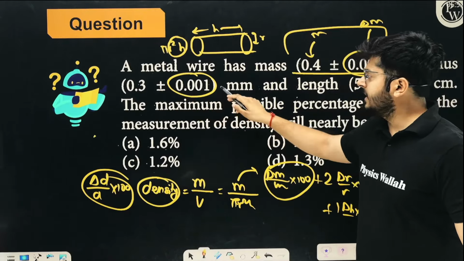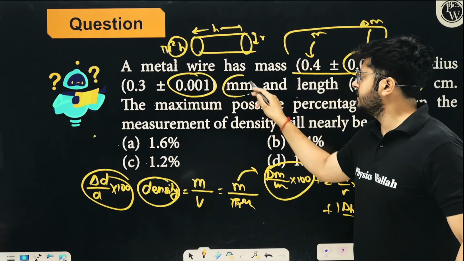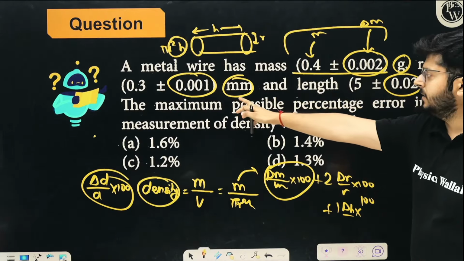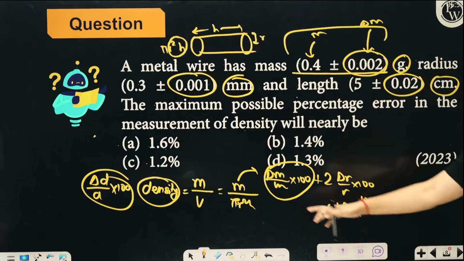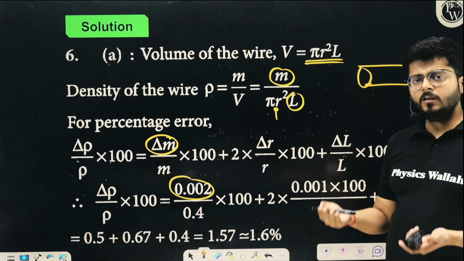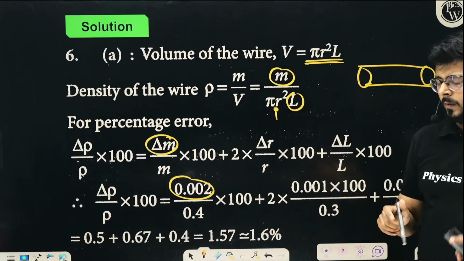Now, one length is given. The radius is measured in millimeters, while the length is measured in centimeters, right? So, while using the formula of error calculation, do we have to convert the units? Answer is no. Why so?